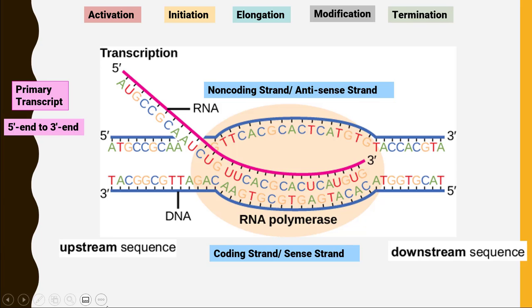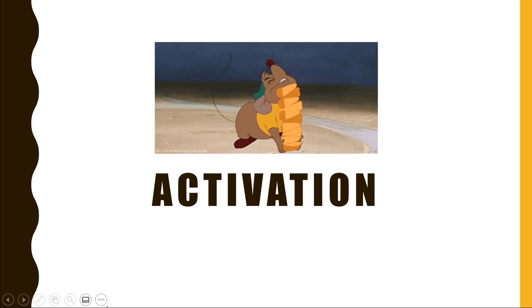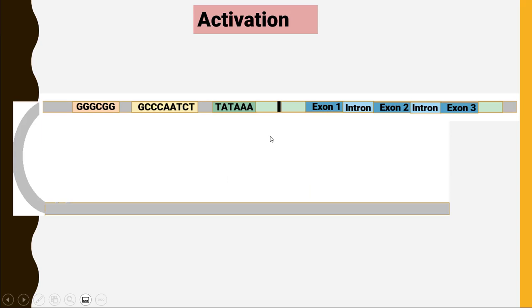So the first stage is called the activation stage or assembly stage. Now I'm taking the same genome that we discussed before, and this part of the DNA is called the +1 site. This +1 site is basically the site where the transcription will start. If I go towards the right side of this +1, we will have +2, +3, +4. And if I go towards the left side of this +1, I will have -1, -2, -3, and so on and so forth.